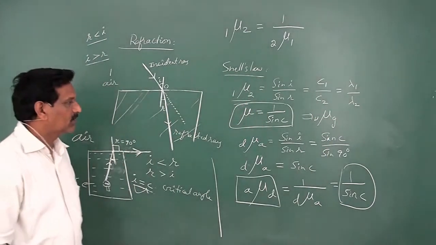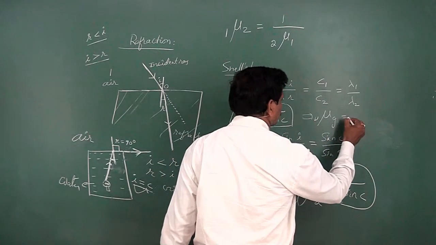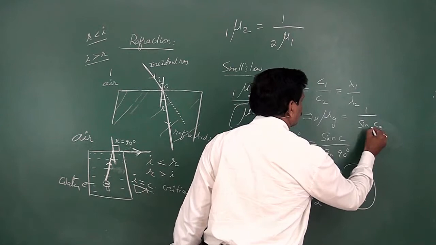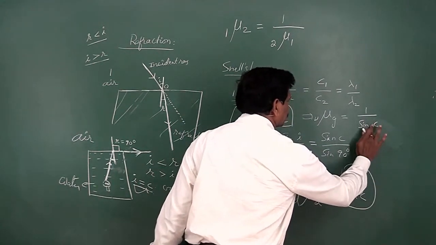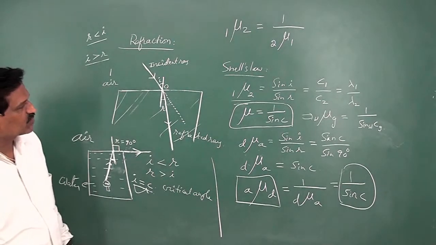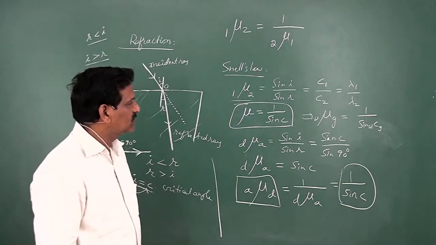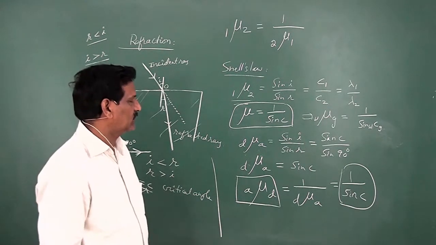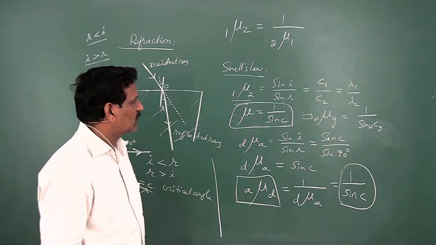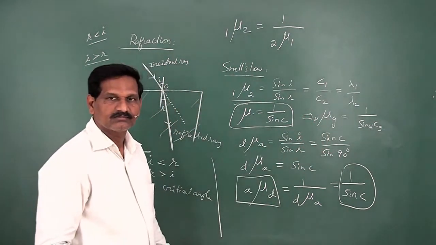The refractive index of glass with respect to water is equal to 1 by sin C of glass with respect to water. That means when the light ray propagates from glass to water, the angle of incidence in the glass is the critical angle. Then 1 by sin C of glass with respect to water is equal to the refractive index of glass with respect to water.